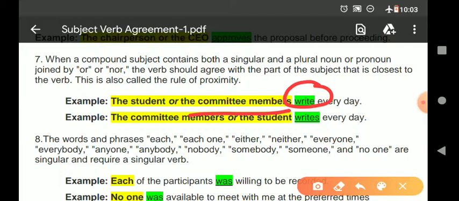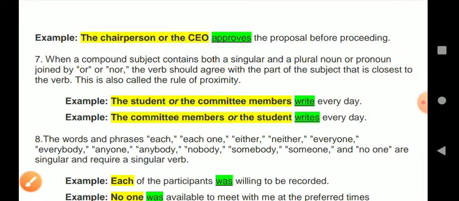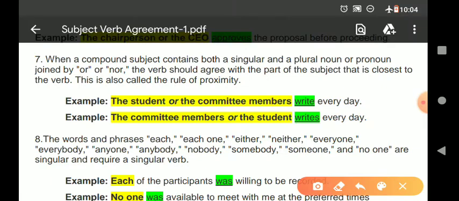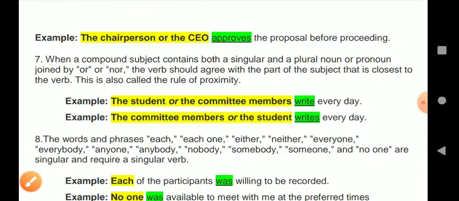अगर इसको मैं हिंदी में बताता हूँ, अगर कोई ऐसा सेंटेंस है जिसमें कंपाउंड सब्जेक्ट है और उसमें से एक सिंगुलर है और एक प्लूरल है, तो वर्ब ऐसे सब्जेक्ट के साथ एग्री करेगा जो उसके नियरर हो. Now here you are seeing the student is singular and committee members is plural, so verb should be plural. The student or the committee members write every day. I hope you are getting this.